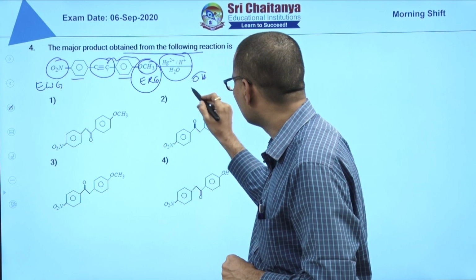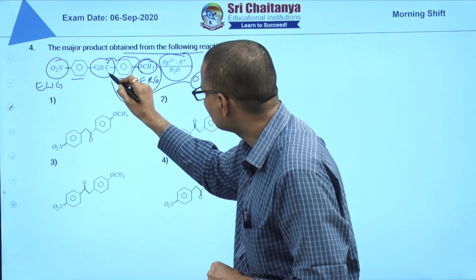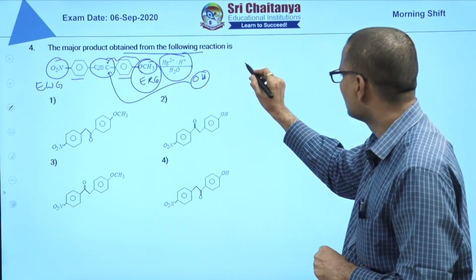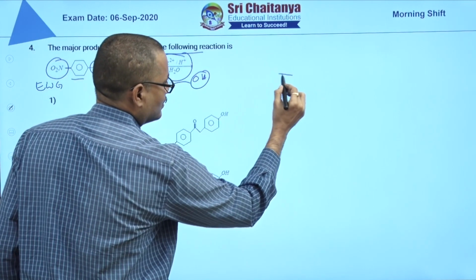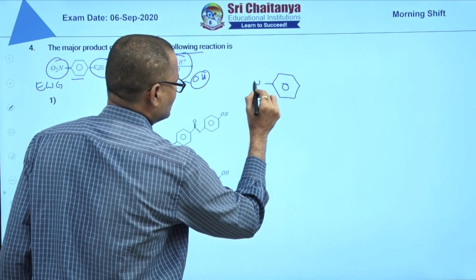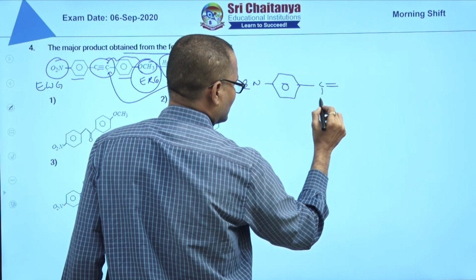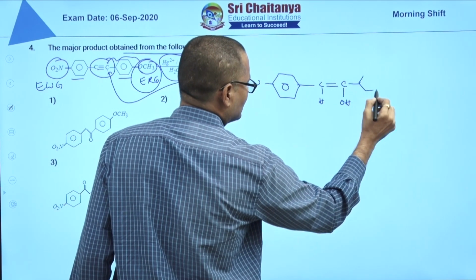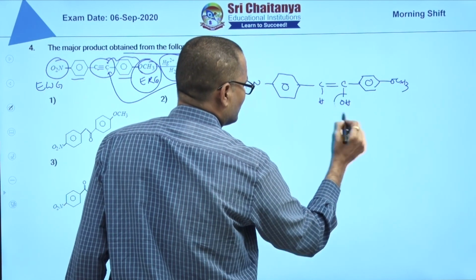So it's Markovnikov addition and indirect addition of water. The OH part, the negative part, will attack where the positive charge is stabilized. That means it will attack on this carbon. First you get NO2 on this side, the C double bond, here hydrogen will add, and here OH will add, on the OCH3 side.